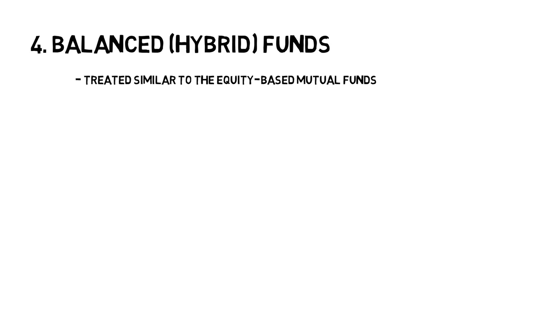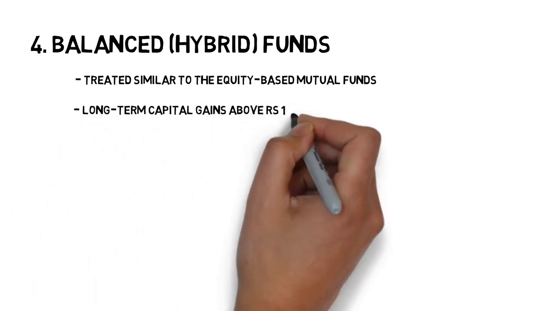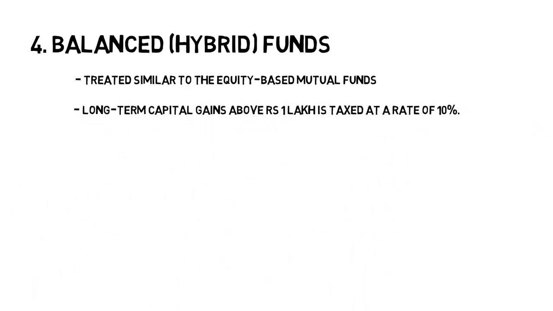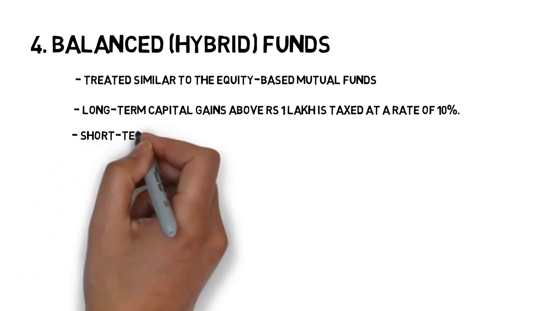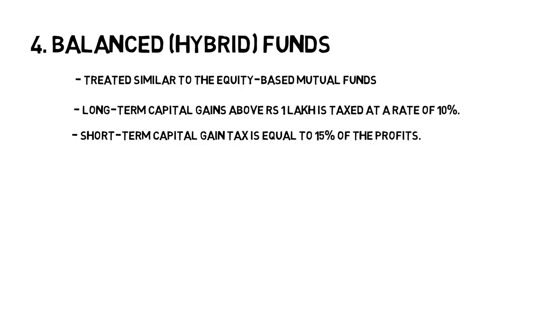The long-term capital gain tax on balanced mutual fund is tax-free up to gain of Rs 1 lakh. The profit above Rs 1 lakh is taxed at a rate of 10%. The short-term capital gain tax on the balanced fund is equal to 15% of the profits.